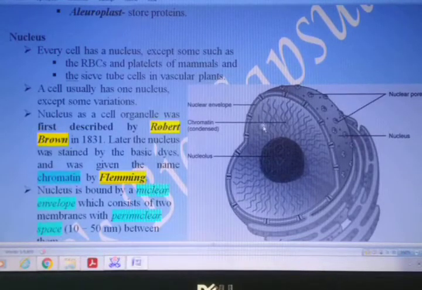Now, outer membrane and then inner membrane. In between the outer and inner membrane there is a space which is called the nuclear space, or otherwise the perinuclear space.